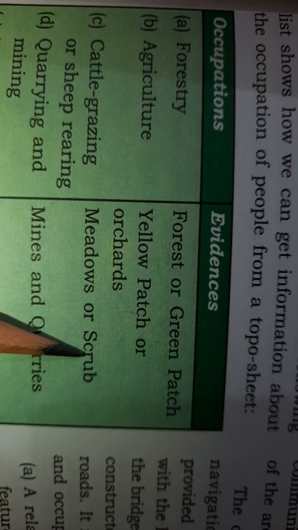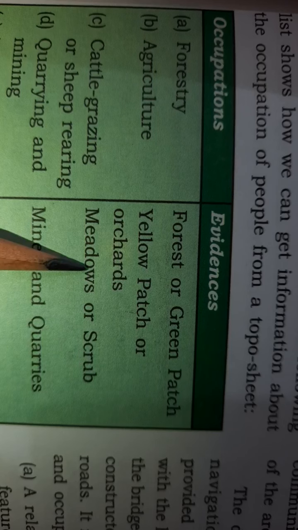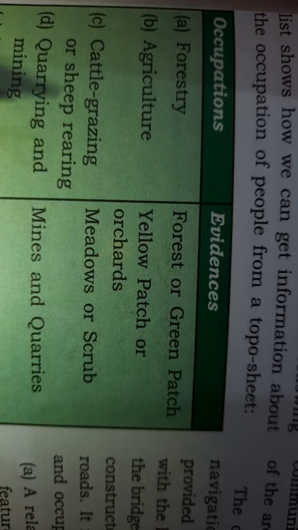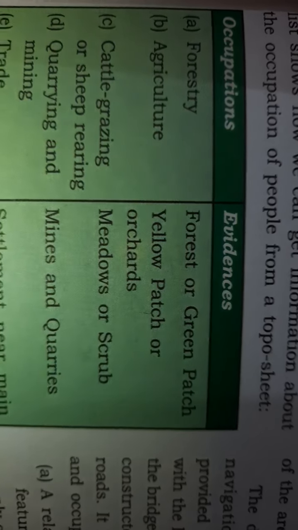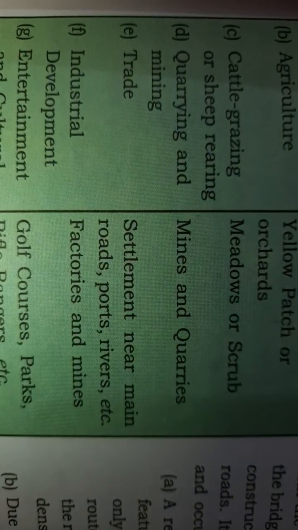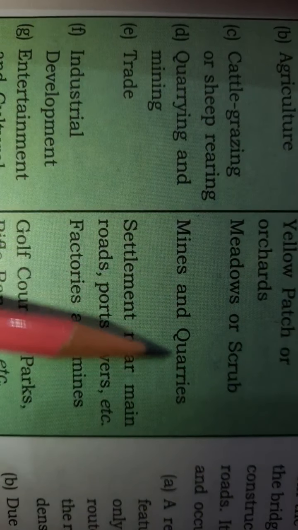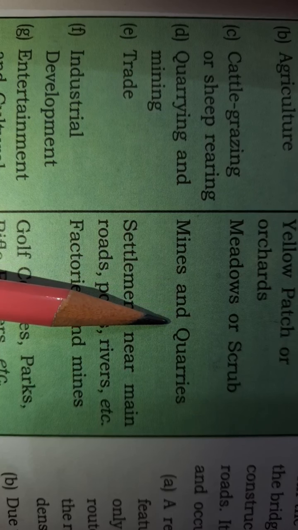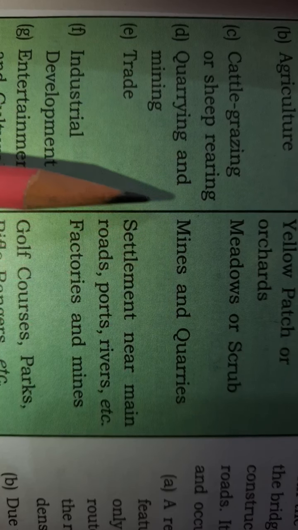If scrub is written, like open scrub, or meadows are printed on topographical maps, then the occupation is cattle grazing, sheep rearing or animal rearing. Then next is quarrying and mining. Mines and quarries are there, maybe stone, maybe minerals, etc. So their symbols are there.